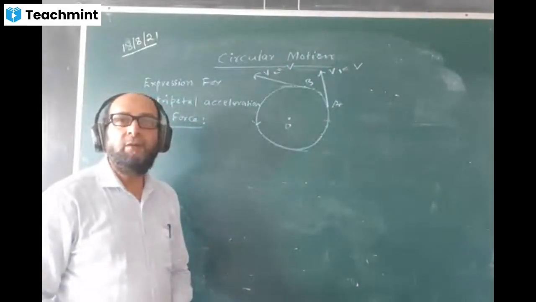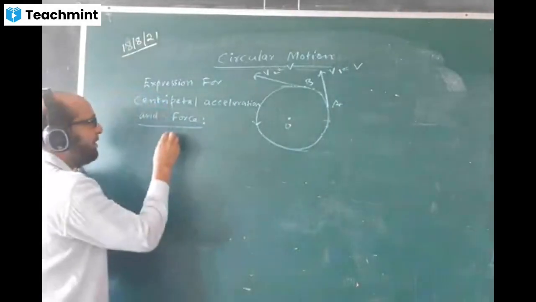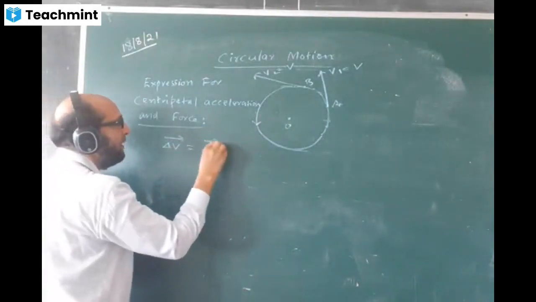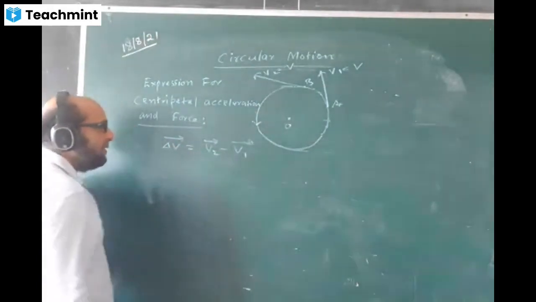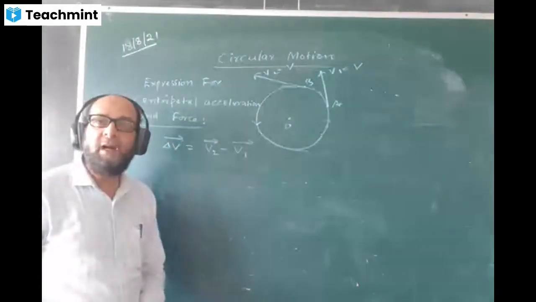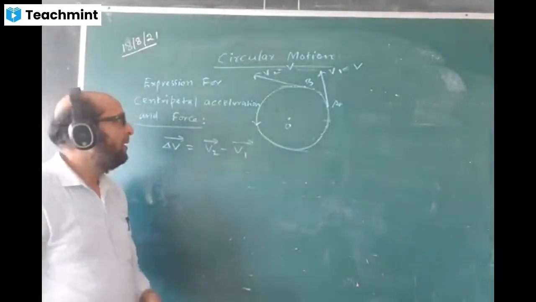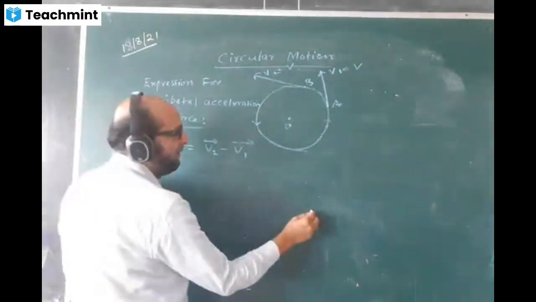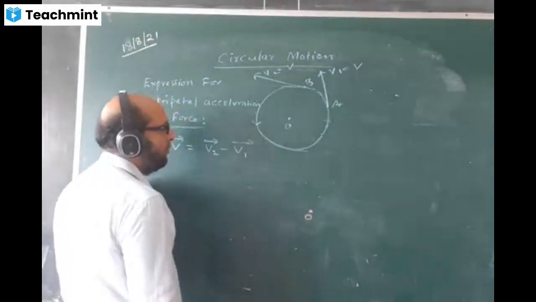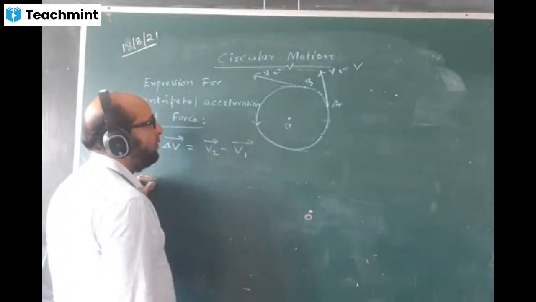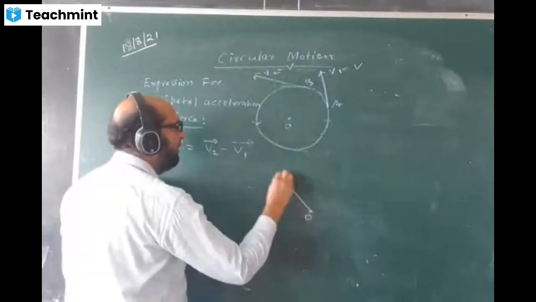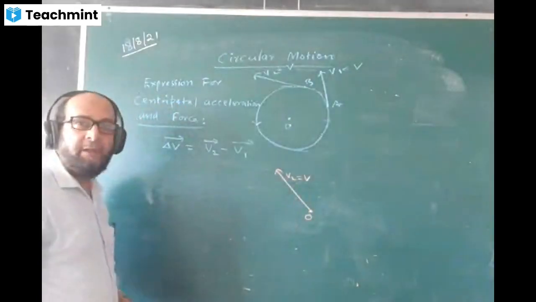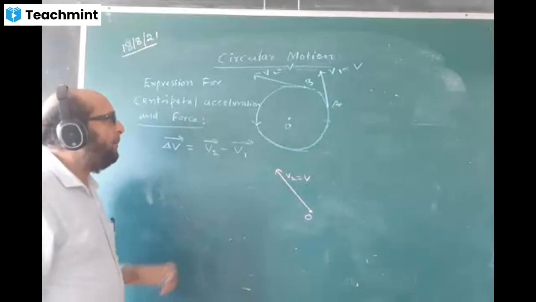So we will be finding the change in velocity. Change in velocity is equal to V2 minus V1. It is a vector difference, so we can't subtract directly; direction matters. Let us draw a vector diagram to show V2 minus V1. Origin O, V2 direction I'll keep the same. This is V2, and the value is V only. The magnitude is the same.